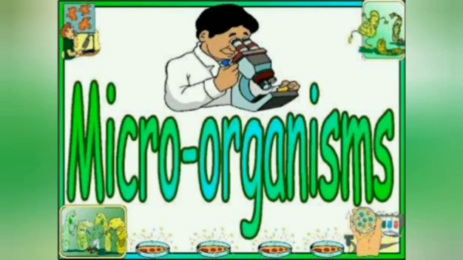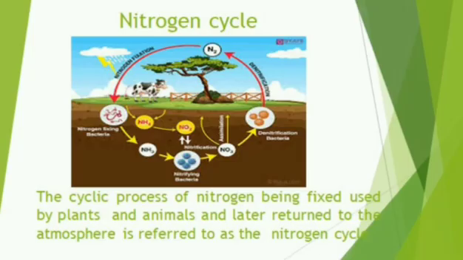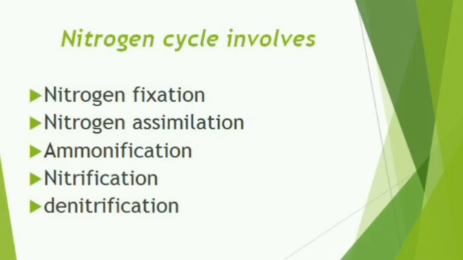Let us have a small recap of our previous session. That is, we have discussed the nitrogen cycle. The cyclic process of nitrogen being fixed, used by plants and animals and later returned to the atmosphere is referred to as the nitrogen cycle. There are 5 steps involved in this: nitrogen fixation, nitrogen assimilation, ammonification, nitrification and denitrification. Let me explain in short.